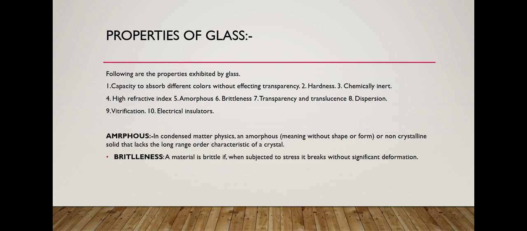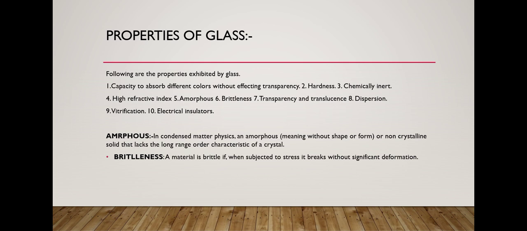Properties of glass. Glass has forming properties, its capacity to absorb different colors, hardness, chemical inertness, high refractive index, amorphous nature, brittleness, transparency and translucence, dispersion, vitrification, and electrical insulation. Amorphous means without shape or form. It means glass has no definite shape or form. It is a non-crystalline solid that lacks long-range crystal order.